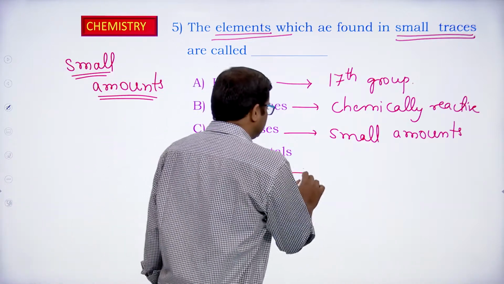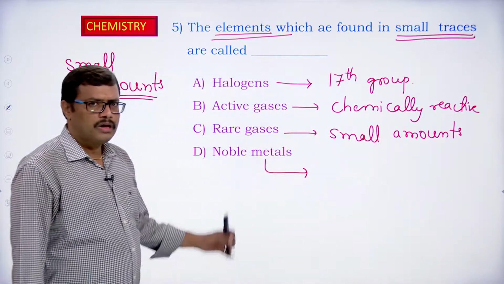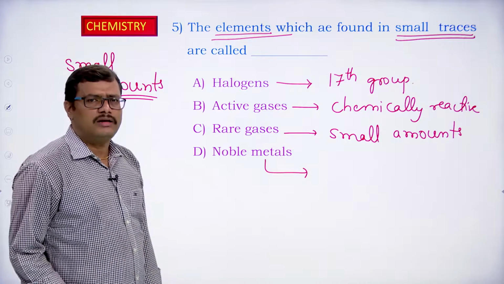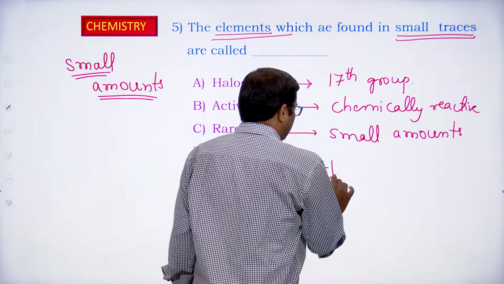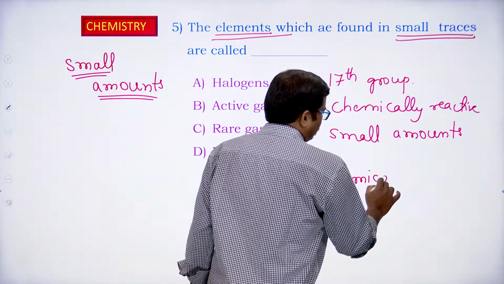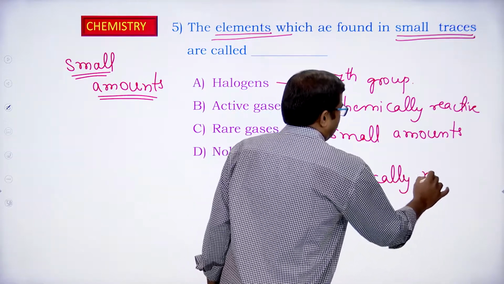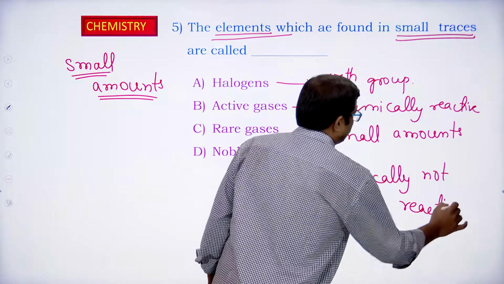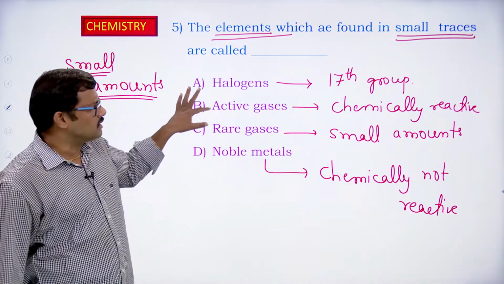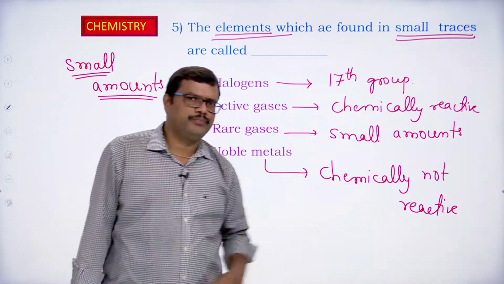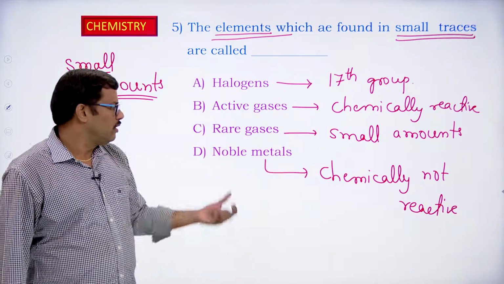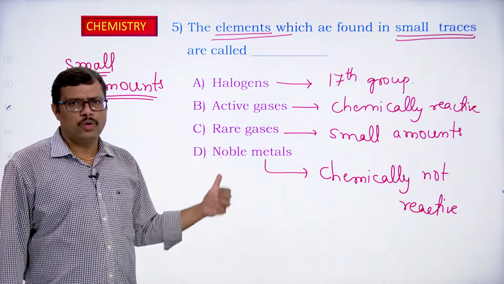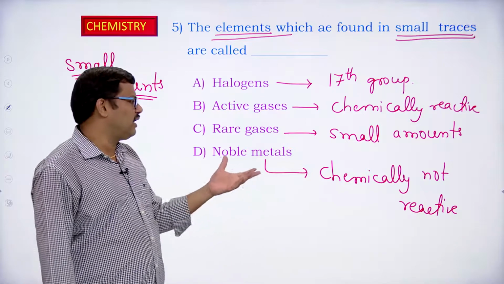What are noble gases or noble metals? Noble means not reactive, okay, chemically inert, chemically not reactive. Chemically reactive ones are called active. Active gases, active means chemically reactive. Noble means inactive. In which way are they inactive?